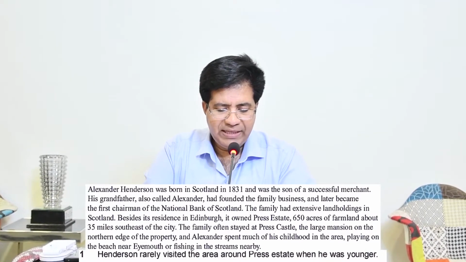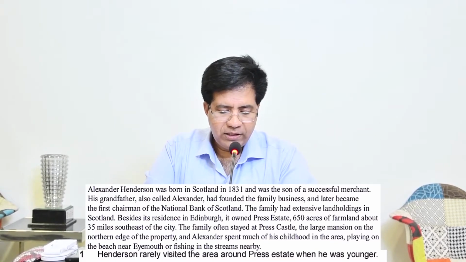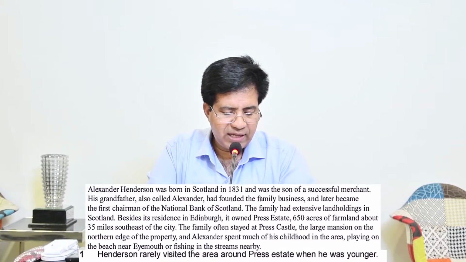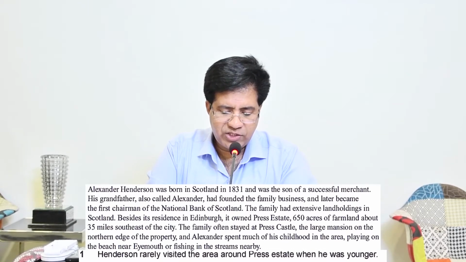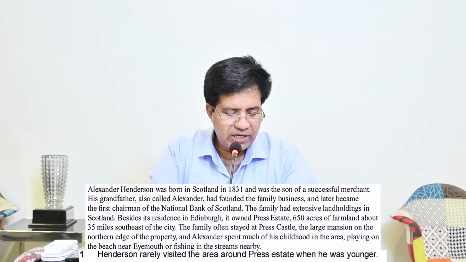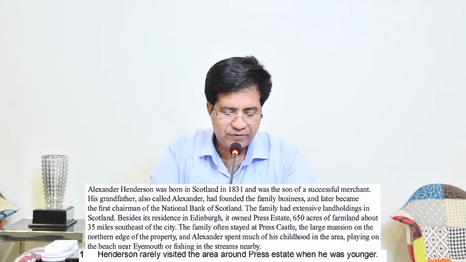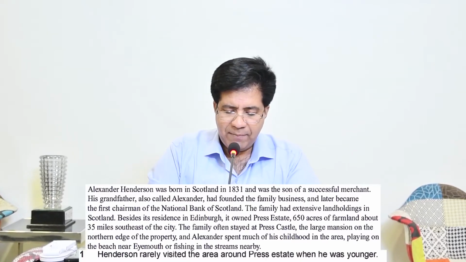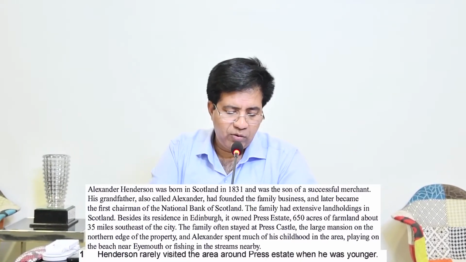Okay, I'm going to read it from the third line. The family. Found it? The family had extensive land holdings in Scotland. Besides its residence in Edinburgh, it owned Press Estate, 650 acres of farmland, about 35 miles southeast of the city. I'm reading this again for my own understanding.